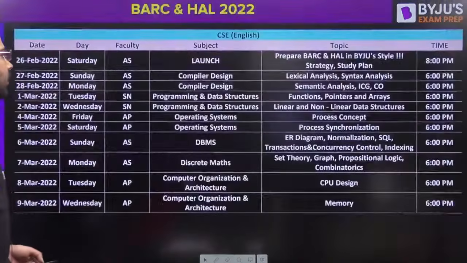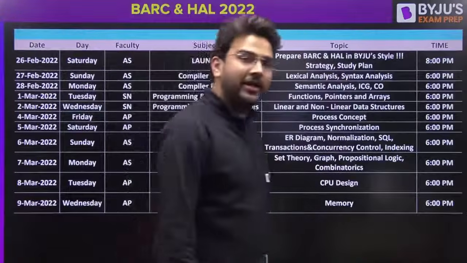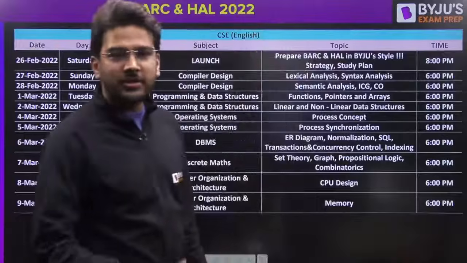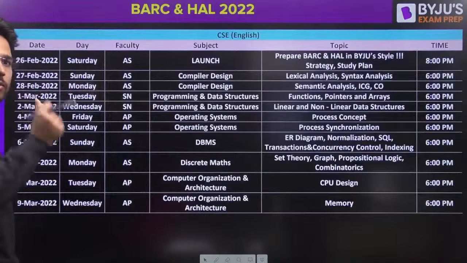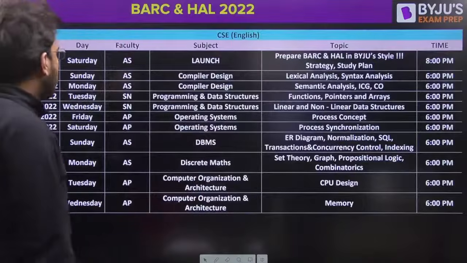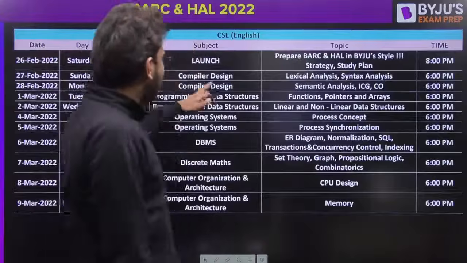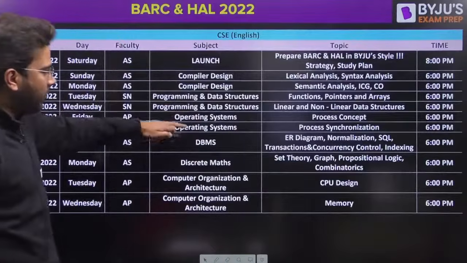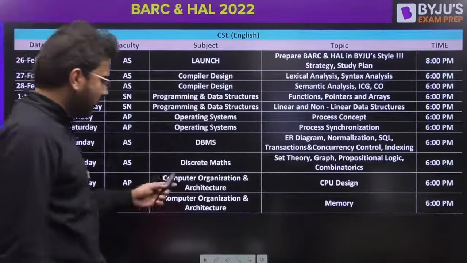This is the complete schedule for computer science classes for this atomic series. You can see the notification also for HAL. The first class that we are going to take today is compiler design. Then we have programming and data structures, operating system, 2 classes, DBMS, discrete maths, COA.